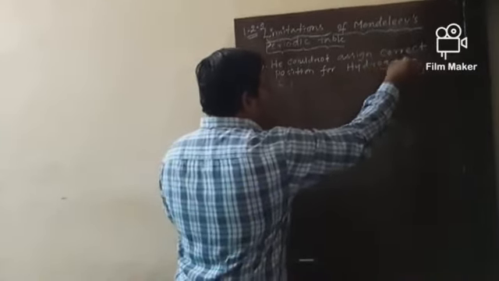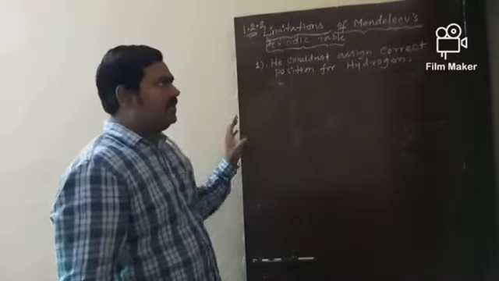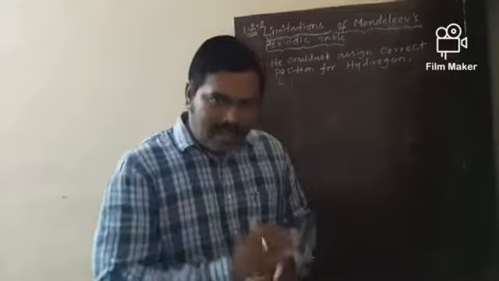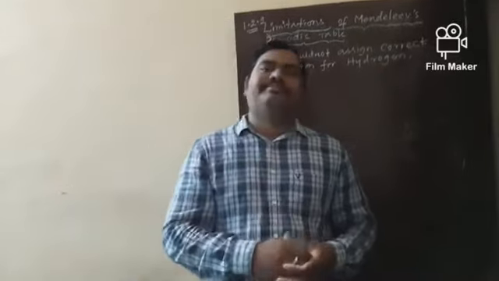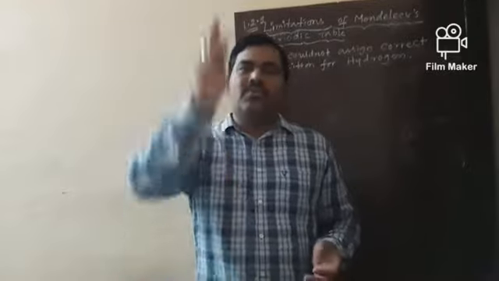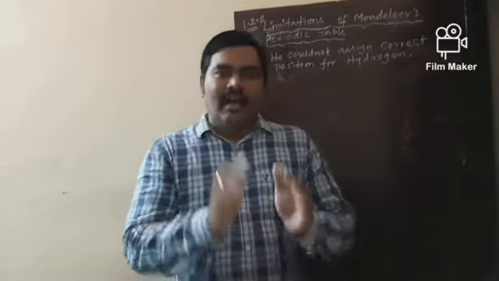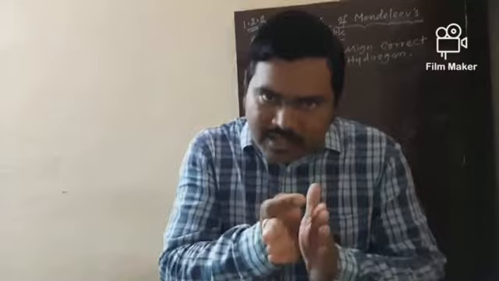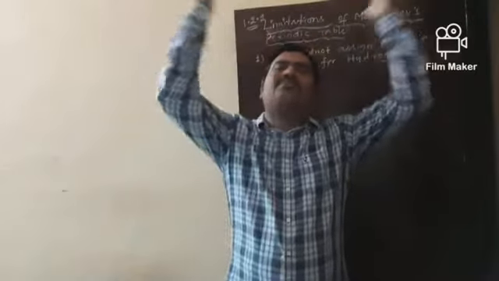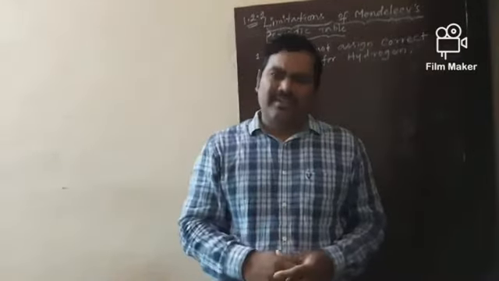He could not explain the correct position for hydrogen. Why? Because hydrogen belongs to group 1 as well as to group 7. Hydrogen's properties are similar to those of group 1 as well as group 7 elements. There should be a lot of confusion in the case of hydrogen.